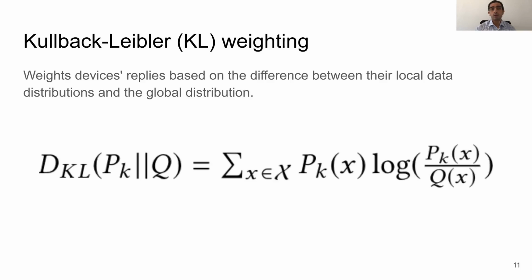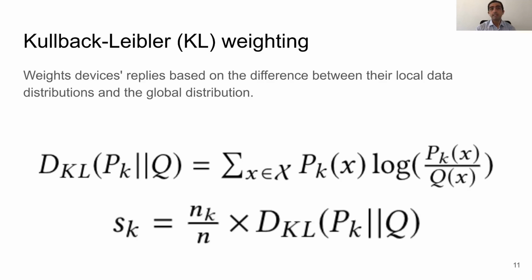Basically, P_k(x) defines the probability of class x at device k, and Q(x) is the global probability of class x. The weight at device k is then defined by multiplying the KL divergence score by the ratio of the number of samples at device k to the total number of samples at all devices. This weighting scheme is designed mainly to avoid learning divergence.